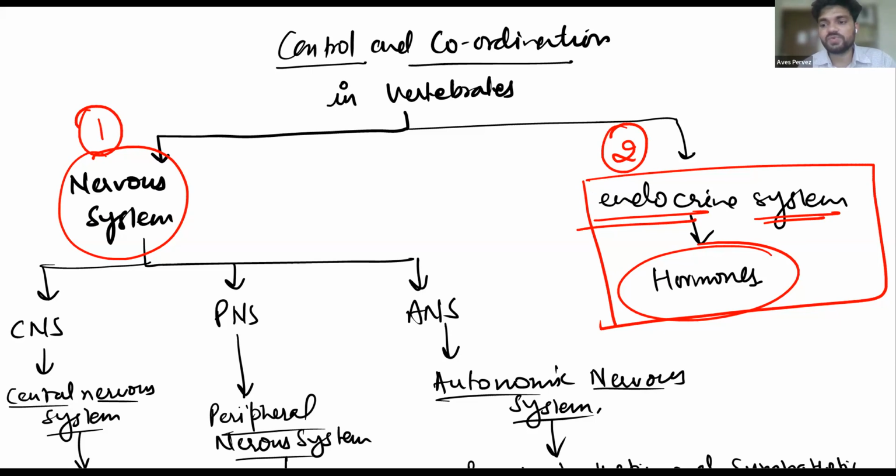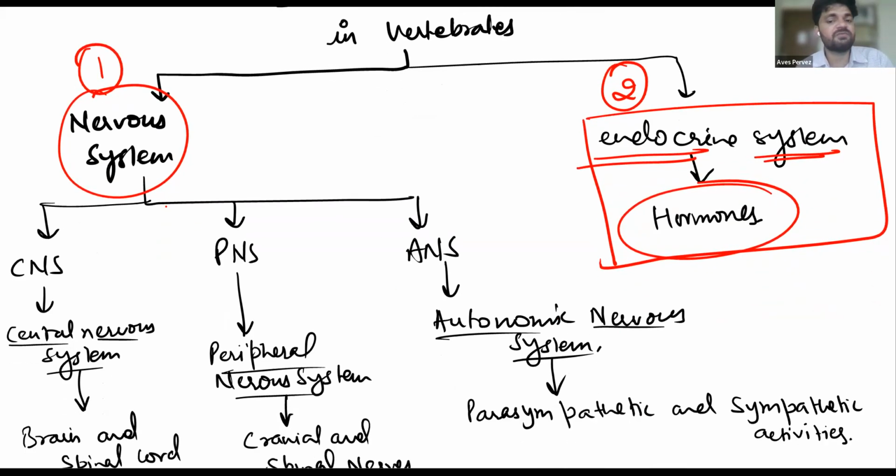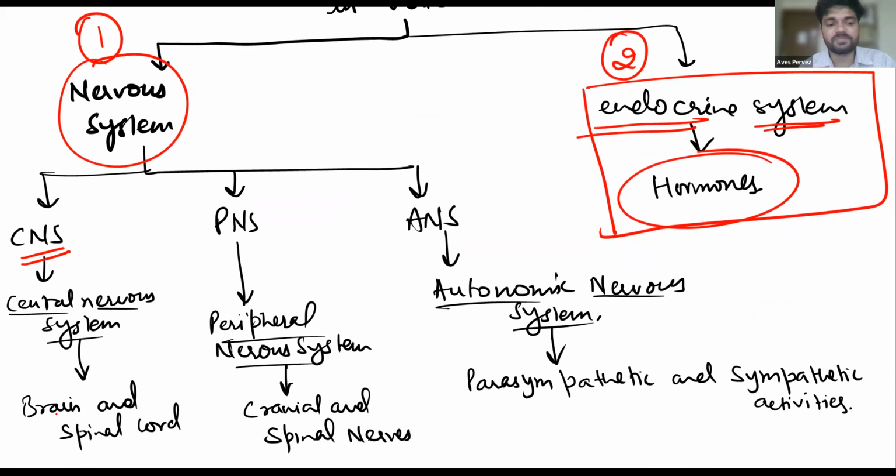The nervous system is further divided into three parts. One is the central nervous system, which consists of brain and spinal cord. Everybody understood? The second one is the PNS, the peripheral nervous system, which consists of cranial and spinal nerves.